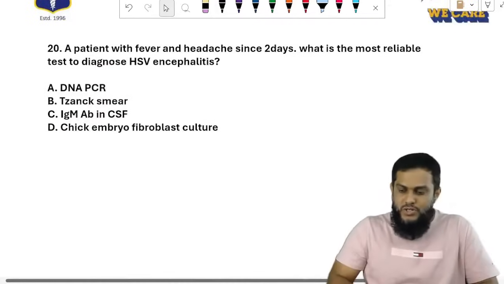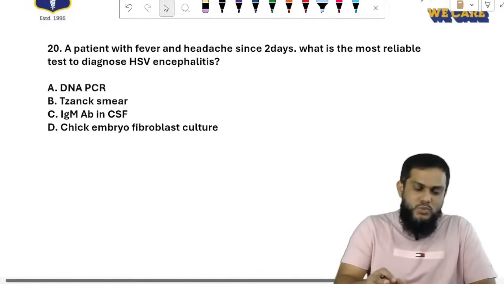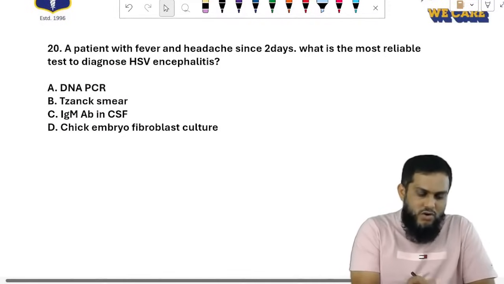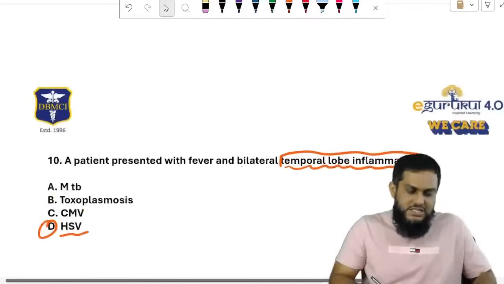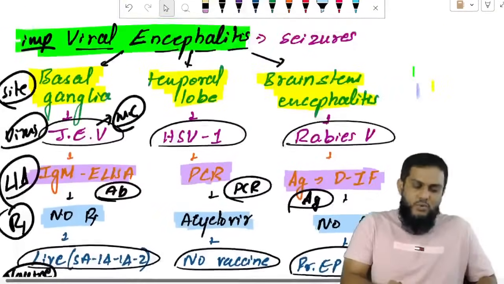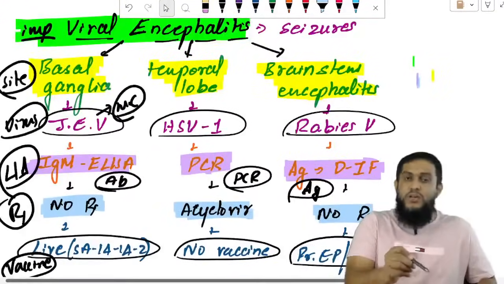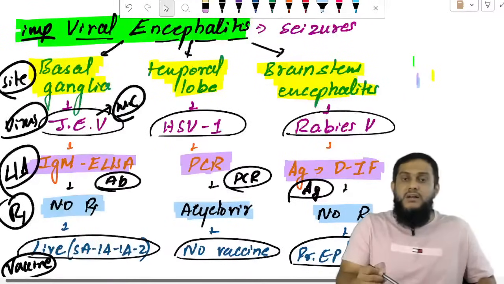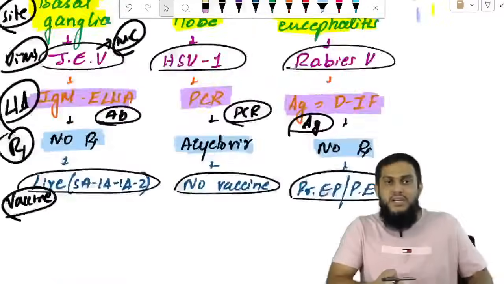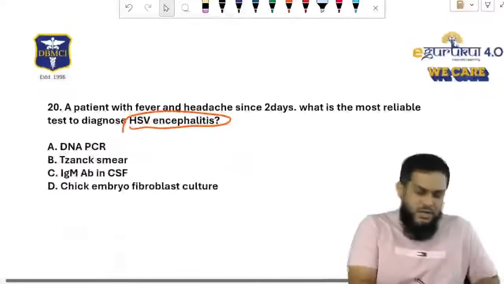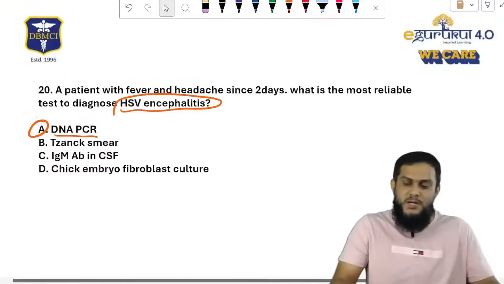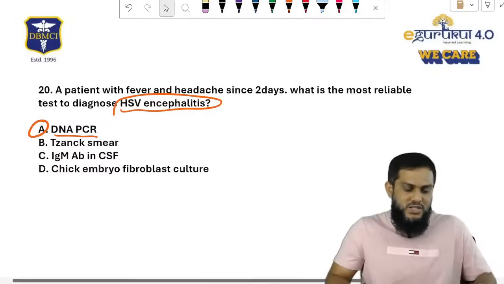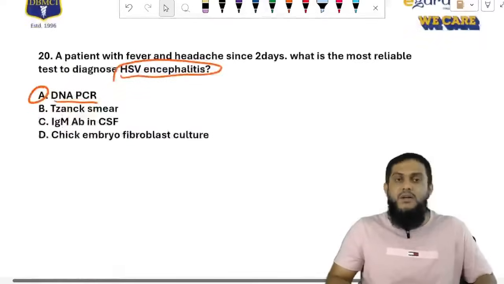A patient with fever and headache since 2 days. What is the reliable test to diagnose HSV encephalitis? How will you diagnose HSV encephalitis? I told you: Japanese encephalitis virus by antibody, HSV by PCR, and rabies virus by antigen detection. Herpes simplex virus is a DNA virus, so DNA PCR. Simple.